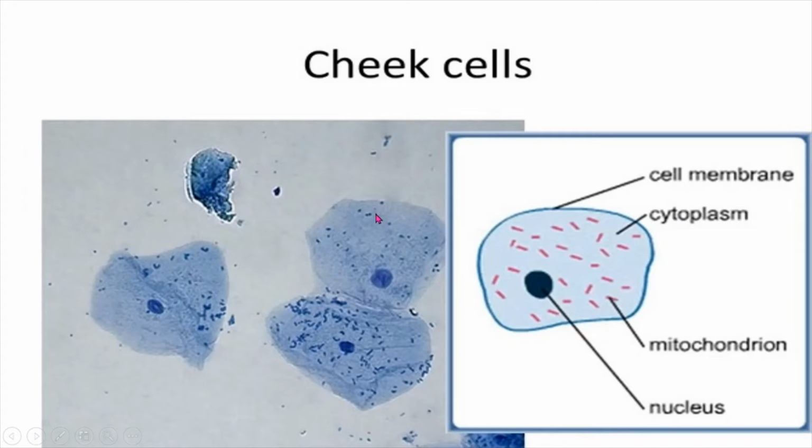And that is onion peel skin. And if you observe cheek cells, that is in saliva. If you take some cheek cells with a toothpick, put them on a slide, add some iodine, and cover it with a cover slip, you can observe this type of structure of your cheek cells. You can also do it at your school. And these are the parts of the cheek cells: cell membrane, cytoplasm, mitochondria, and nucleus.